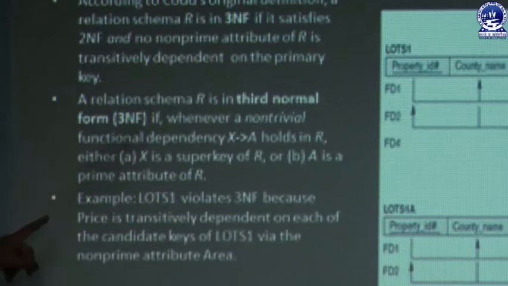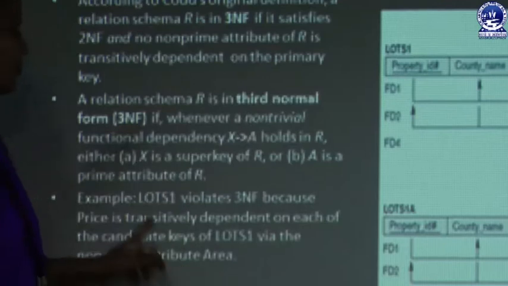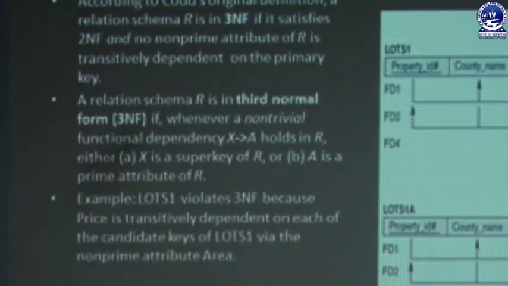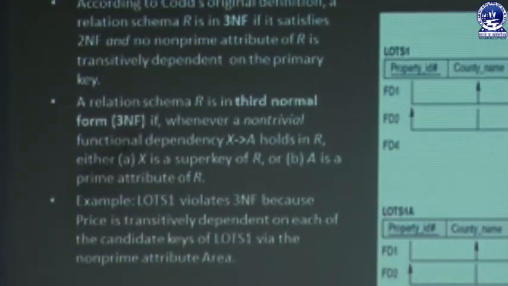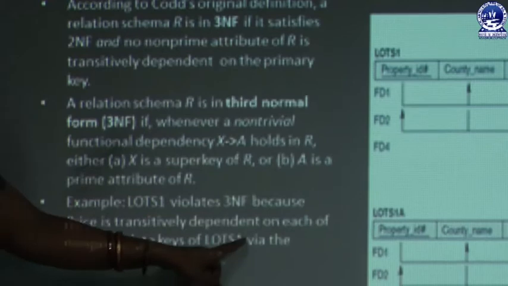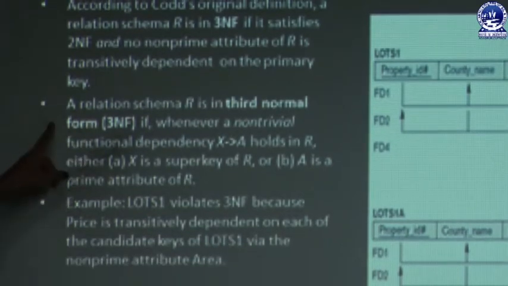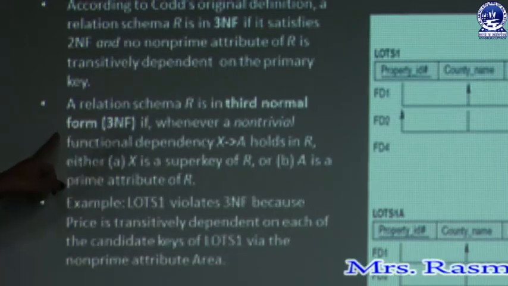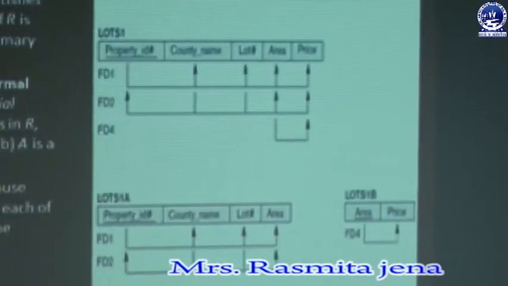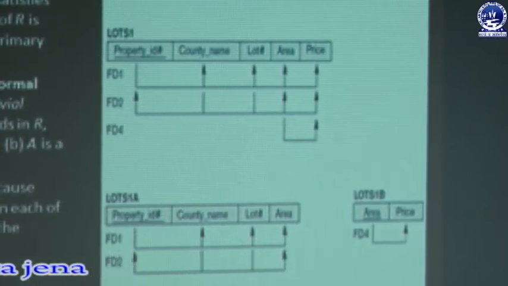We can explain it using one example. In the lots relation schema, the attributes are property ID, country name, lots, area and price. Suppose here price is transitively dependent on each of the candidate keys of lots via the non-prime attribute area. Suppose a dependency holds between area and price, that means price depends upon area.